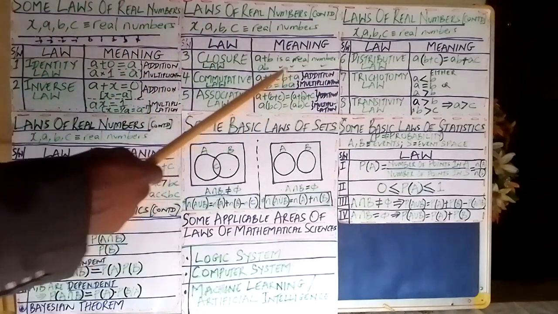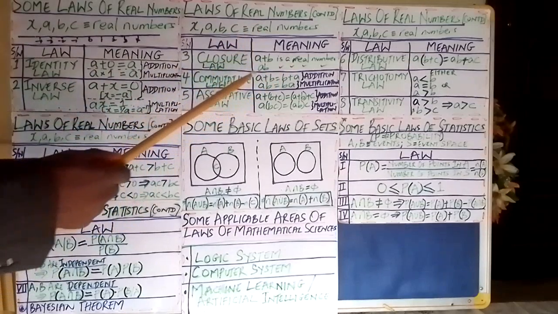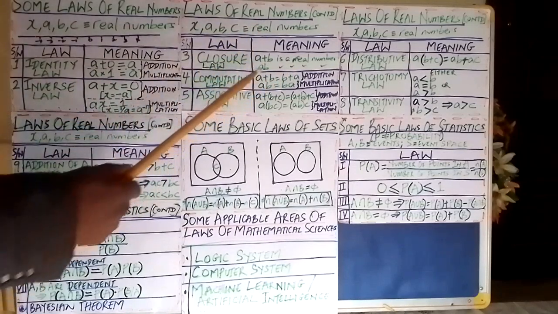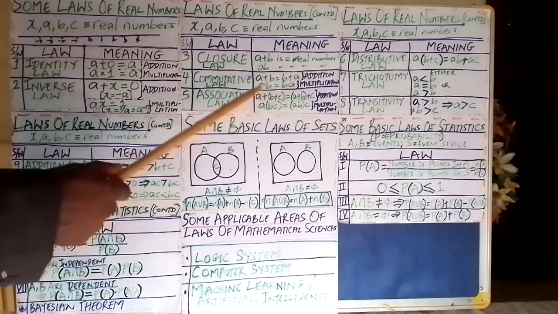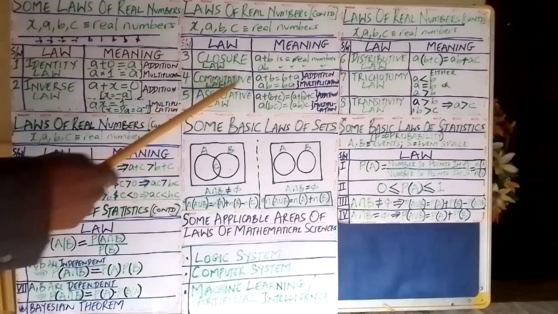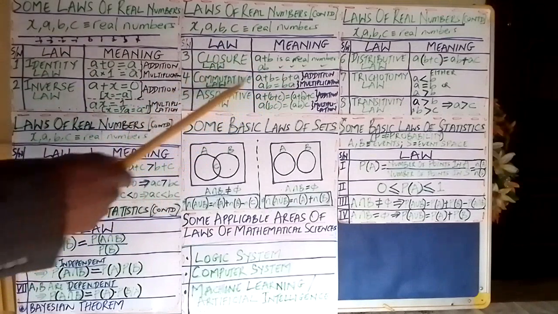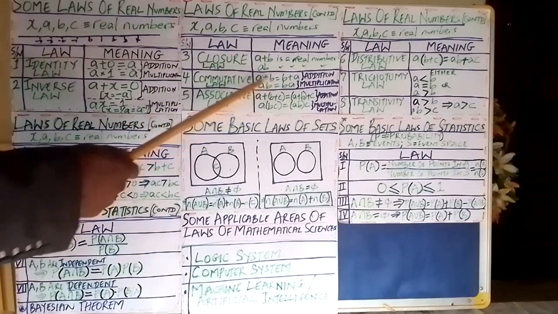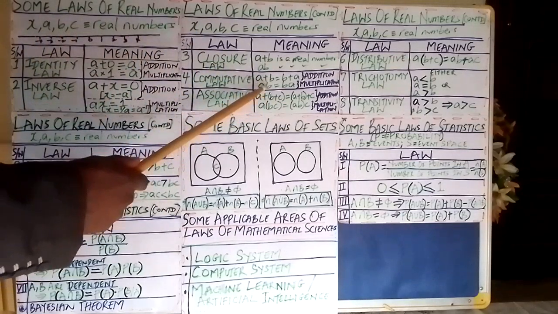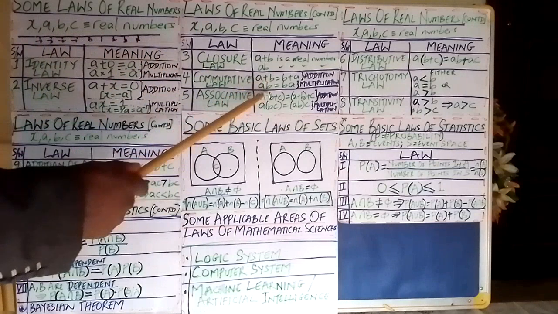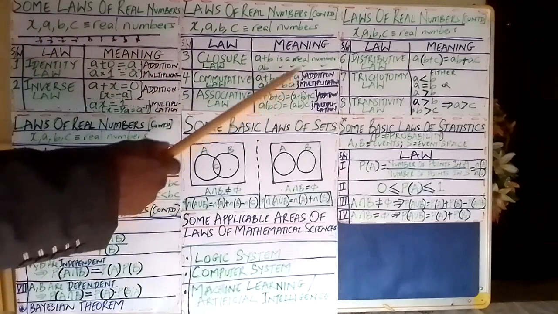For multiplication, it applies similarly. A is a real number, B is a real number. The set of real numbers is said to satisfy the commutative law in the sense that for all elements of this set, A times B must always be the same thing as B times A.